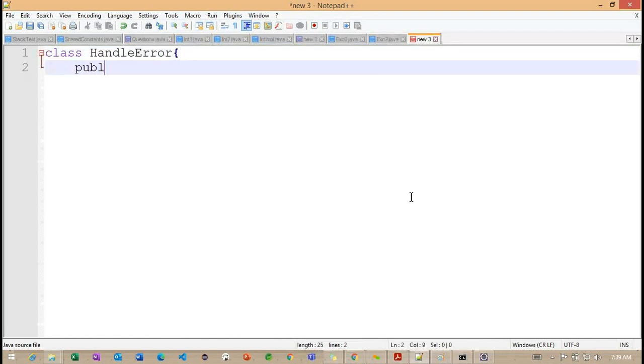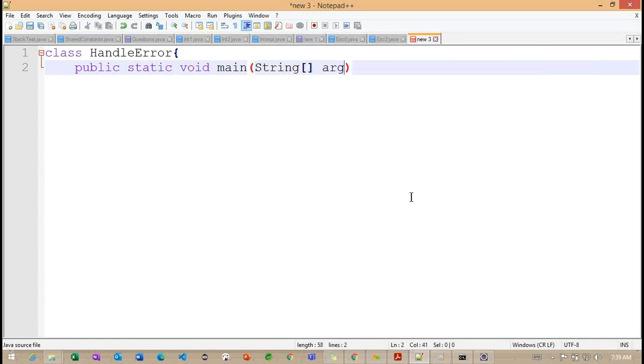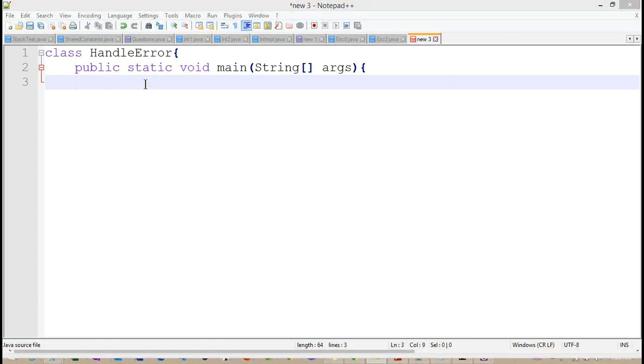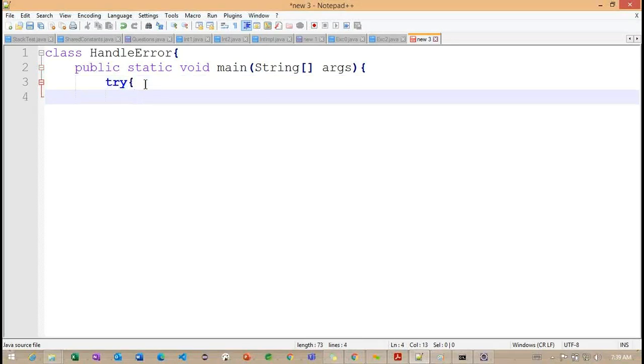HandleError. And here, I'm trying to work with the main method. So inside this particular main method, I'm going to open the try block.